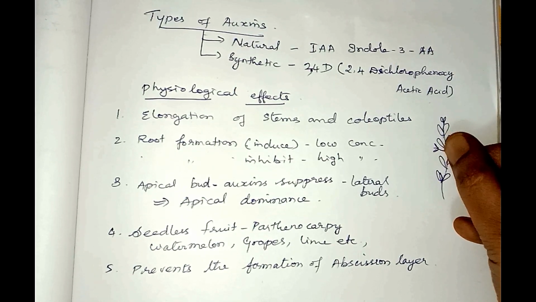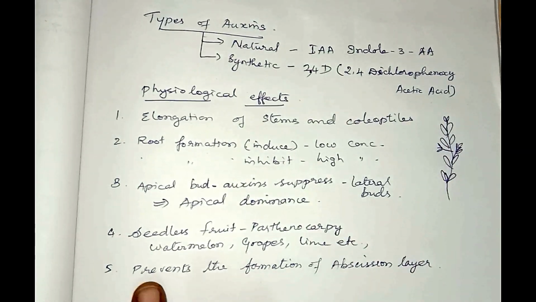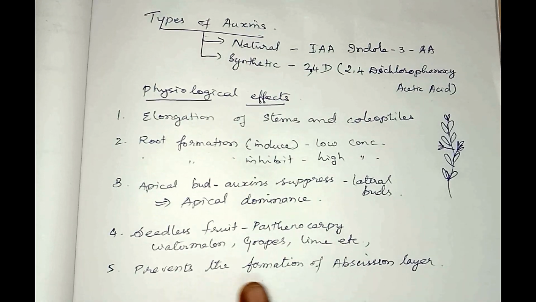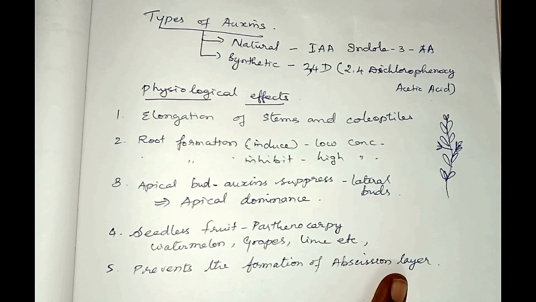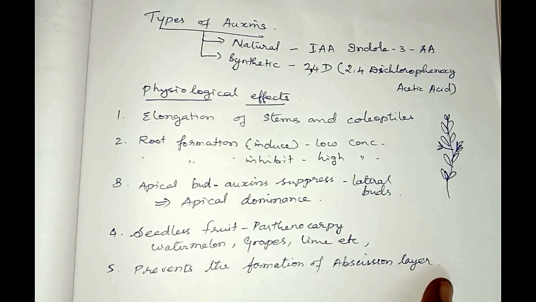When the formation of the abscission layer is prevented, the leaf will not fall from the plant. So this is done by the use of auxin. It is used for preventing the falling of leaves, fruits or flowers from a plant by preventing the formation of the abscission layer.